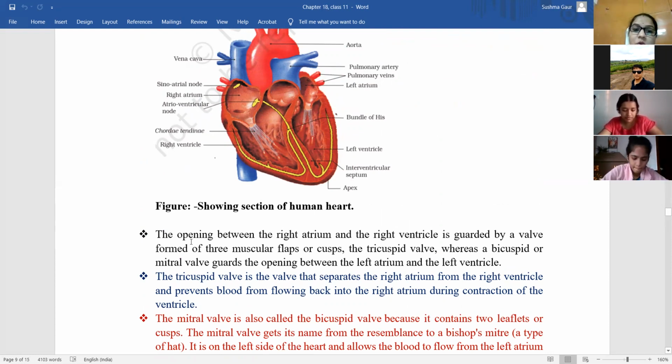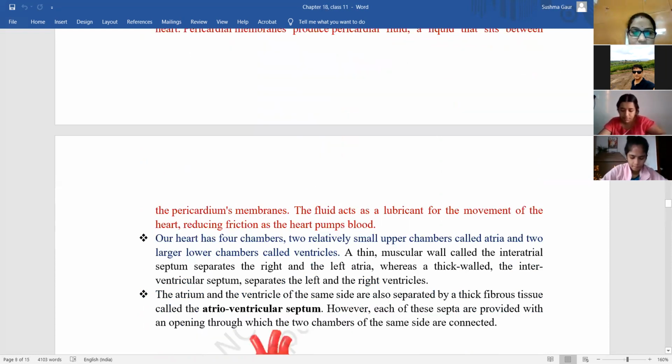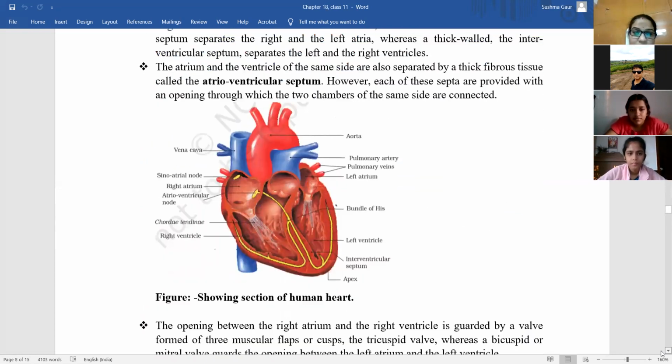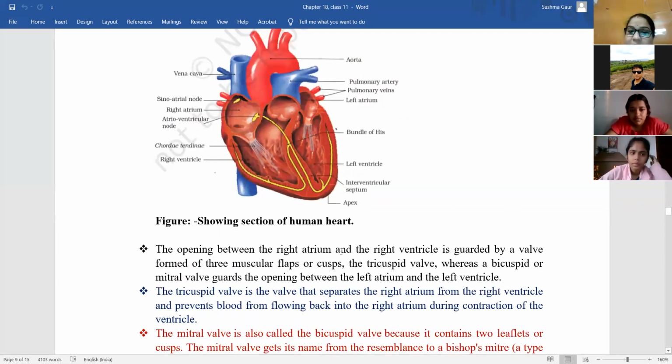Okay, so where did we read up to? Okay, so far we have only read the septums, that there are a few septums that are responsible for separation. So the opening between the right atrium and the right ventricle is guarded by a valve. This valve is formed of 3 muscular flaps or cusps, the tricuspid valve, whereas a bicuspid or mitral valve guards the opening between the left atrium and left ventricle.